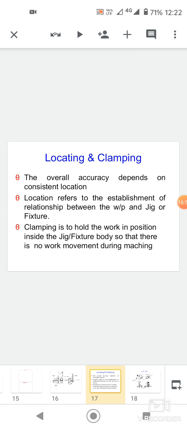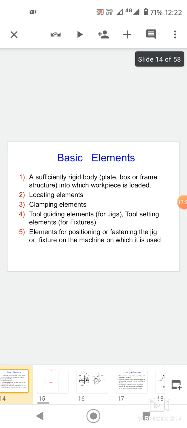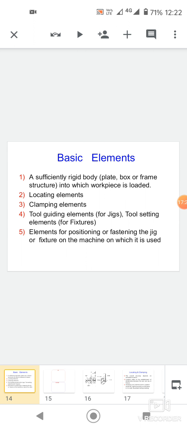The design factors for jigs and fixtures are: location of the component, clamping of the component, position of the fixture correctly related to the machine tool, positioning the tool correctly related to the component, safety to the operator, and idle machine time. The time required for loading and unloading of the components must be kept to a minimum.